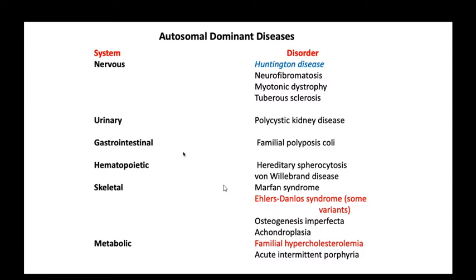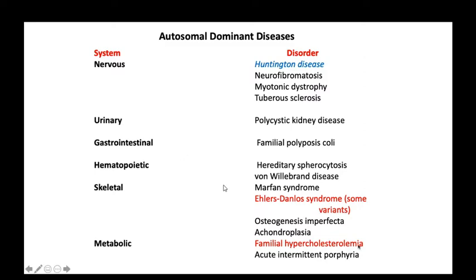And when you come to the interviews for the further SRs and APs, this also comes. How could you remember this? Try to understand and remember them according to the systems. Nervous system, what are the disorders of the nervous system, and what are the disorders of the urinary, gastrointestinal, like familial polyposis coli, hematopoietic disorders, skeletal disorders, metabolic disorders. Then remember it.